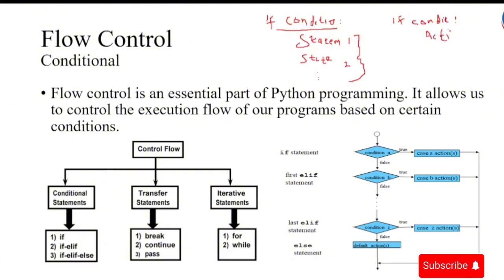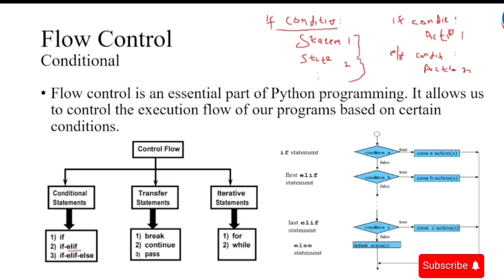For example, this is action 1. Then we have the second part, elif, then a condition, and then our second action, action 2.